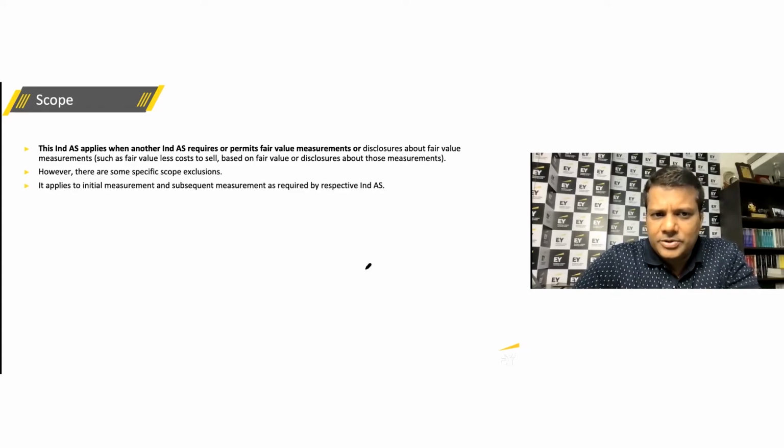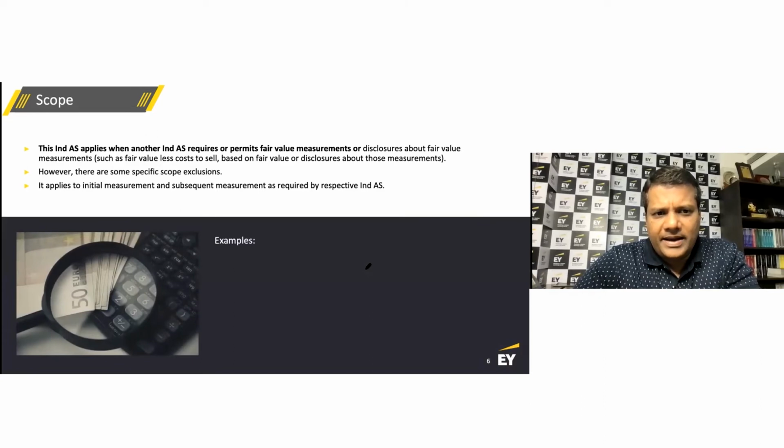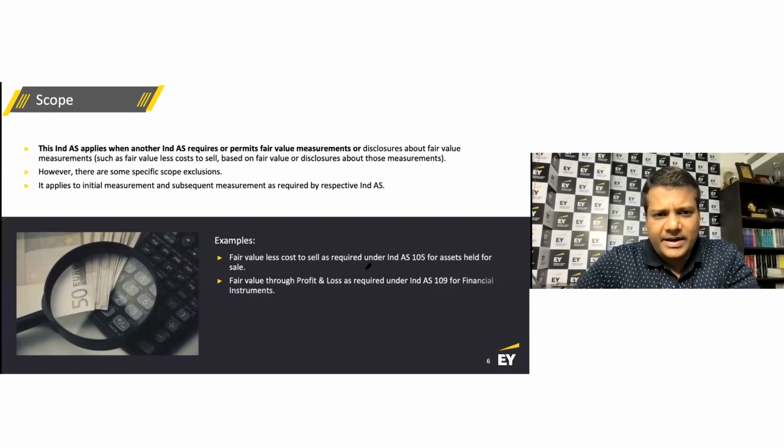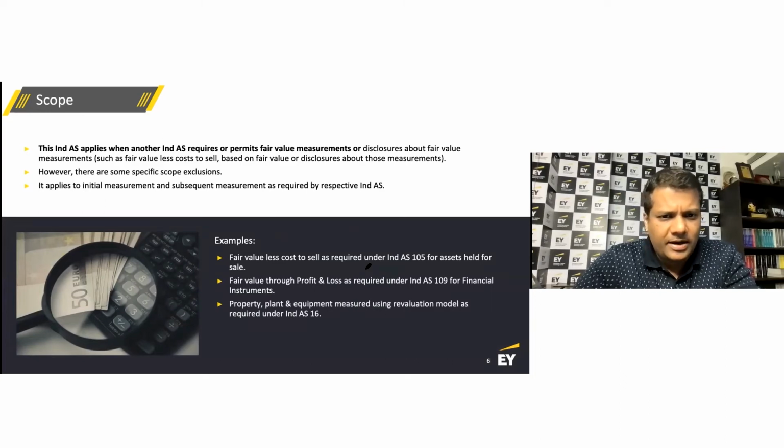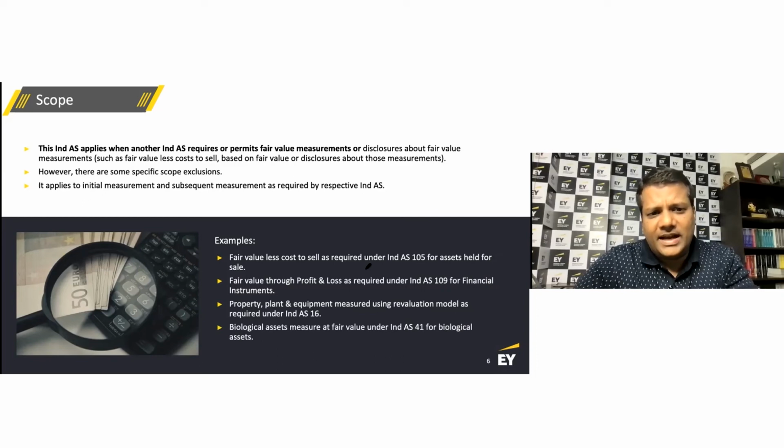Initial measurement and subsequent measurement as required by Ind AS. Examples: fair value less cost to sell as required under Ind AS 105, fair value through profit and loss account as required under Ind AS 109, property, plant and equipment measured under fair valuation as required under Ind AS 16, biological assets measured at fair value under Ind AS 41. So there are a number of places where you apply the fair value principles, and there are many more.